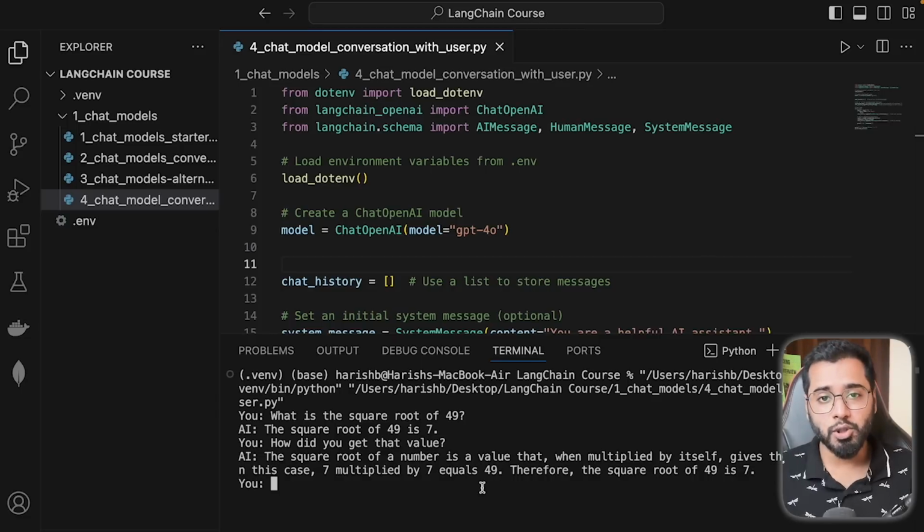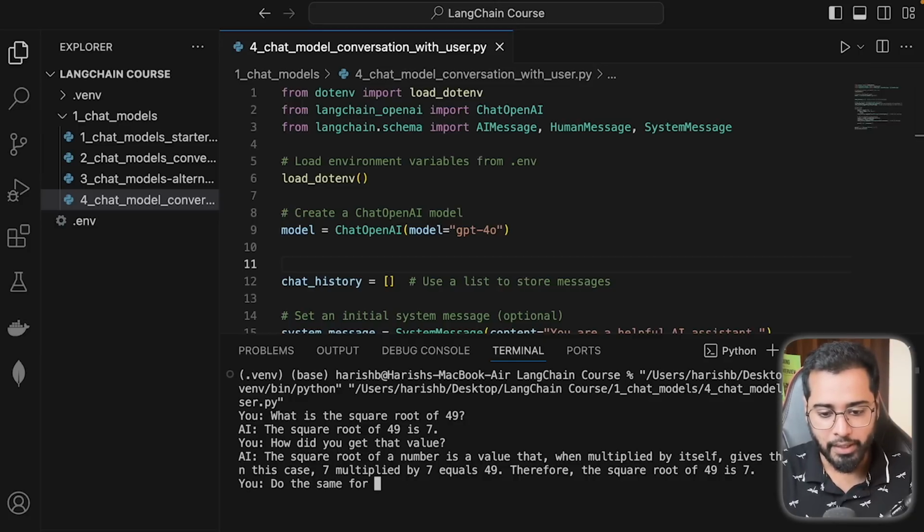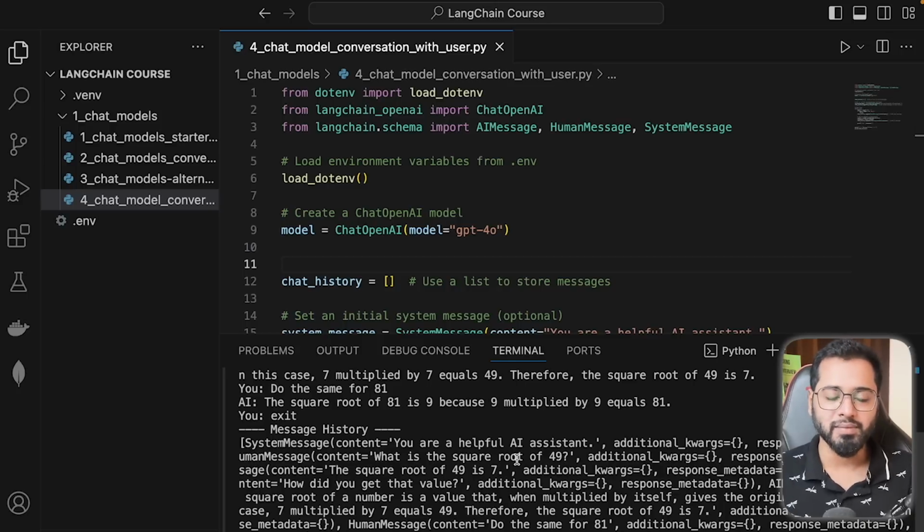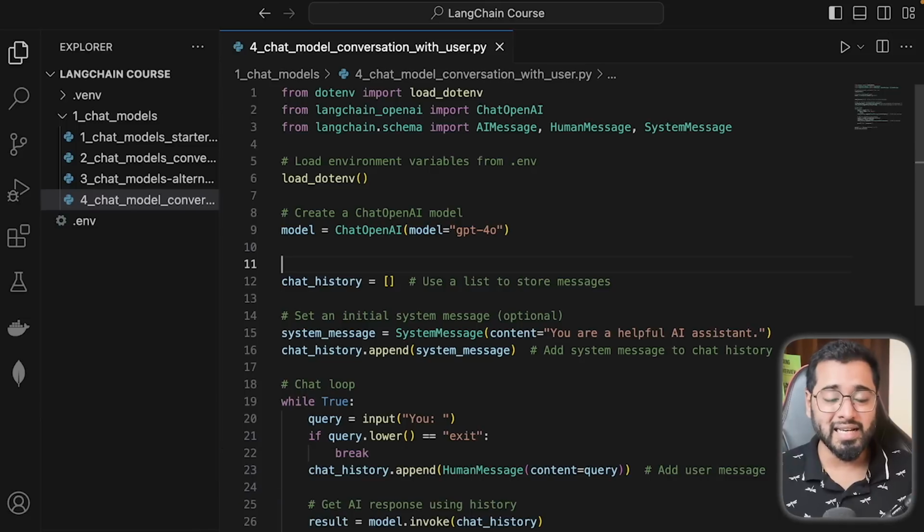It's great because it remembers the previous conversations, basically the history or the context of the conversation. So now if I wanted to know the square root of 81, I don't even have to explicitly type out what is the square root of 81, because it remembers. I can just say, do the same for 81, and press enter. Let's wait for a second. You see, it already knows that we're asking for the square root, so it is already giving us the value, which is 9. And now if I want to exit out of the terminal, I can just say exit, press enter, and now we're out of it. So that is basically how ChatGPT works under the hood.